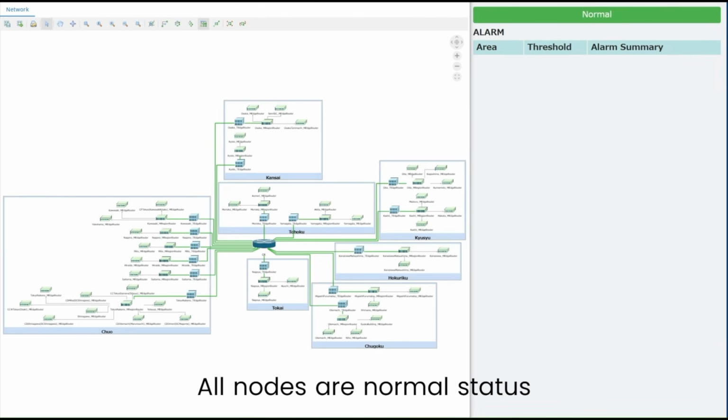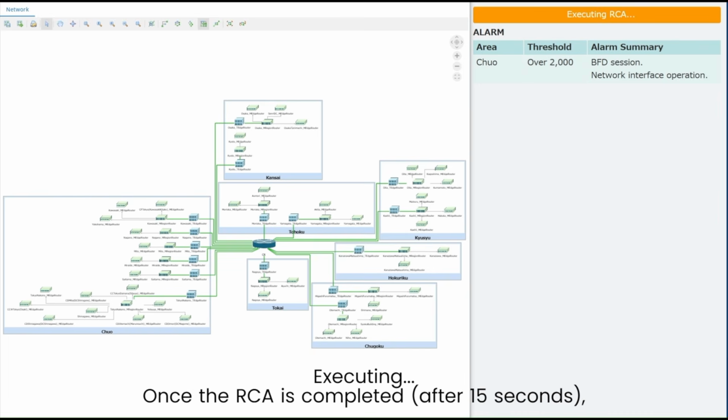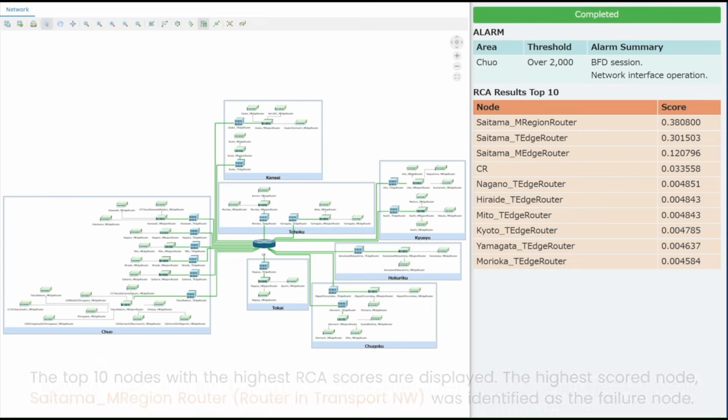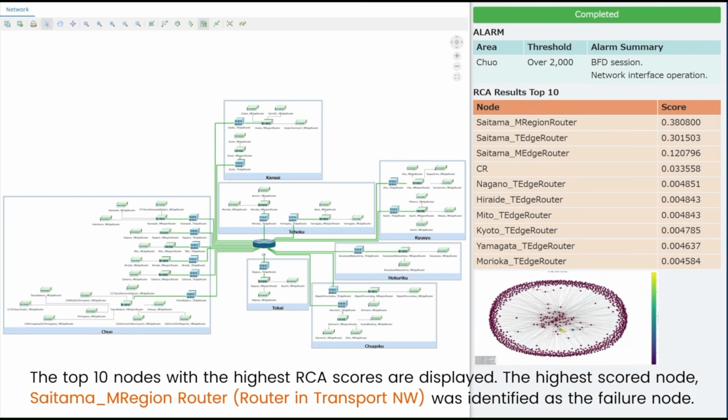By using Neptune Graph Database, the second demo is root cause analytics. When critical alarms are detected, root cause analytics is executed in the background automatically. Now it's executing. It takes only 15 seconds to identify the faulty device. Here is a result. The highest score means the faulty device.